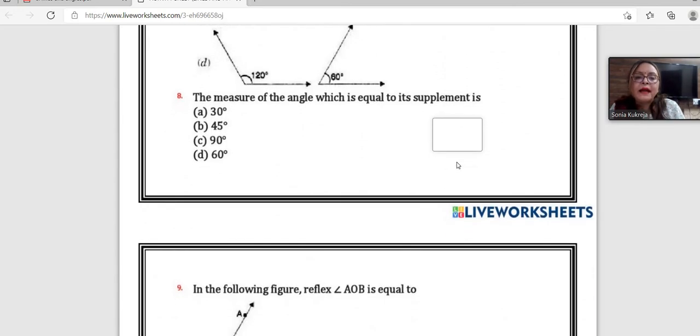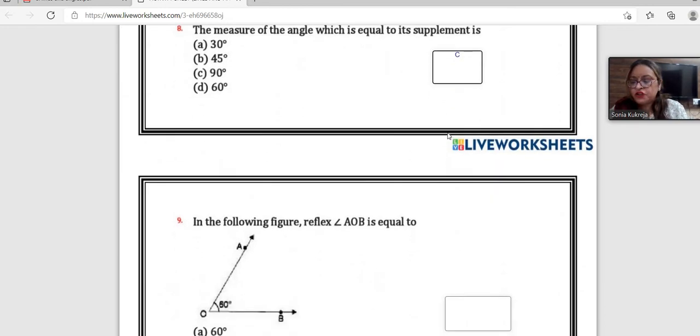The measure of the angle which is equal to its supplement is? Abhimanyu, would you like to answer this question? Yes, ma'am. The measure of the angle which is equal to its supplement is 30 degree, 45 degree, 90 degree or 60 degree? Ma'am, it is 90 degree. Option C. Very good, beta.